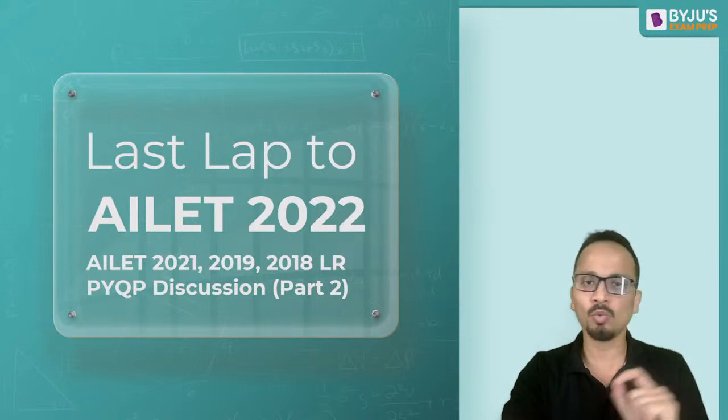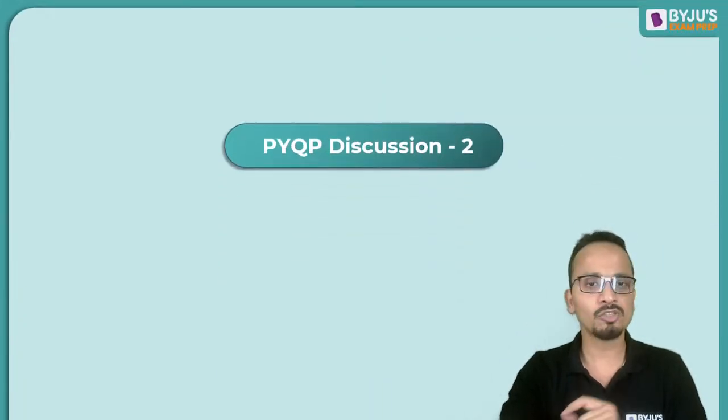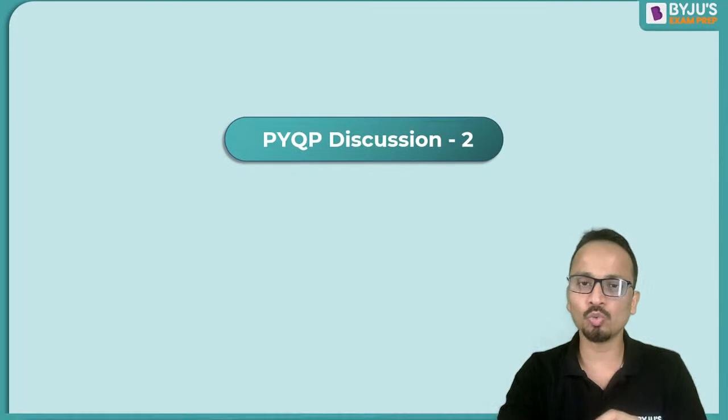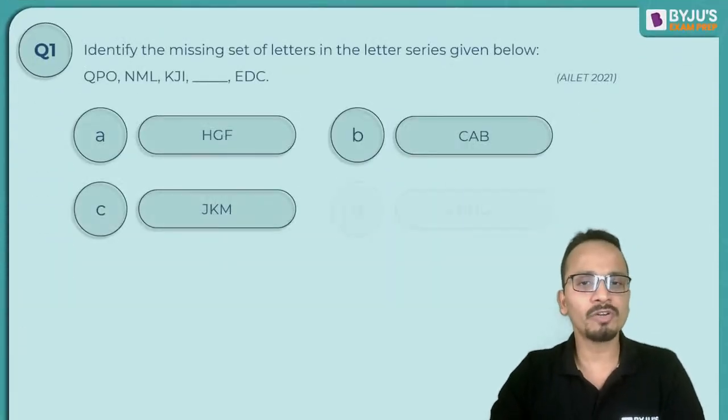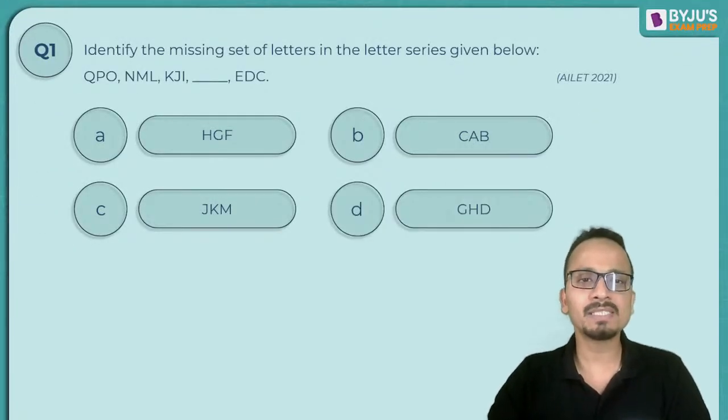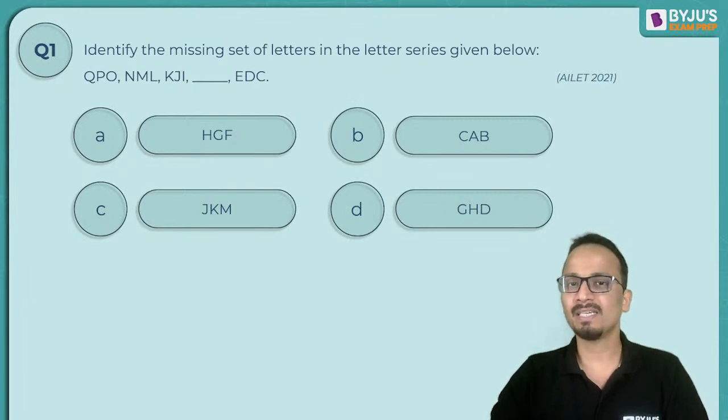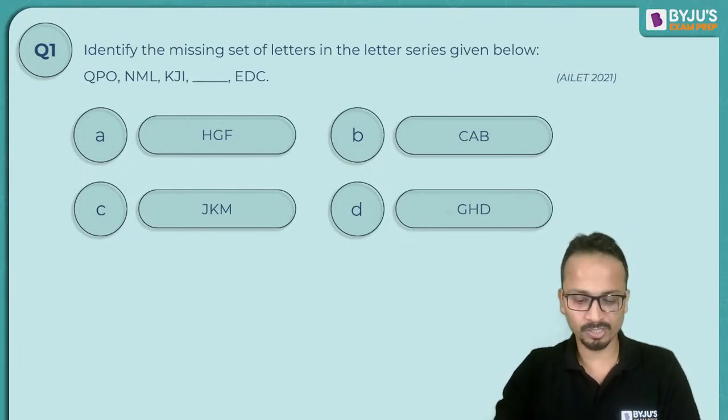Let's begin this session with the first question on your screen. So this is PYPQ discussion 2. Question number 1 on your screen now: identifying the missing letter series in the given series of letters.